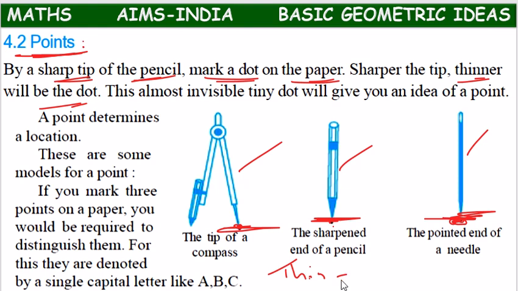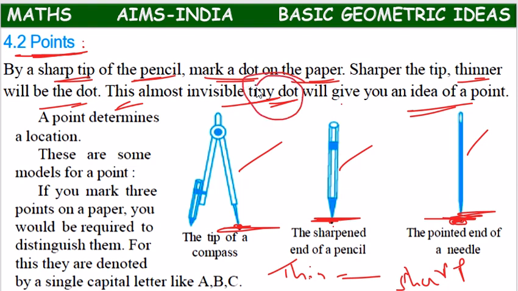If the tip is very sharp, the dot will be very thin. This almost invisible tiny dot gives you an idea of a point. So if the tip is very sharp, we get a tiny, very small dot, which is called a point.